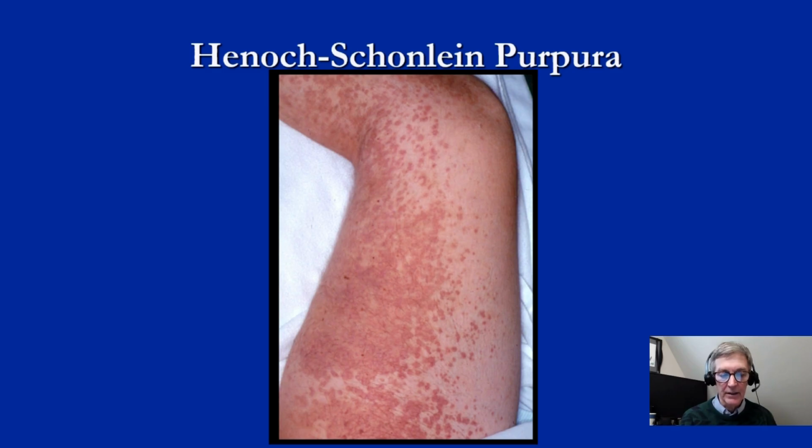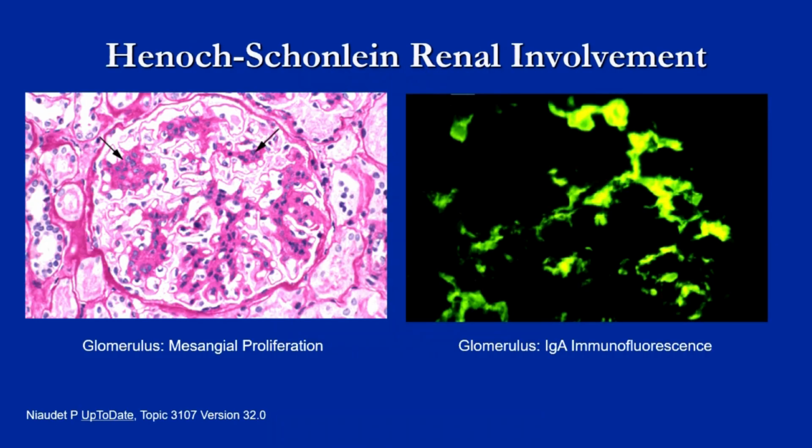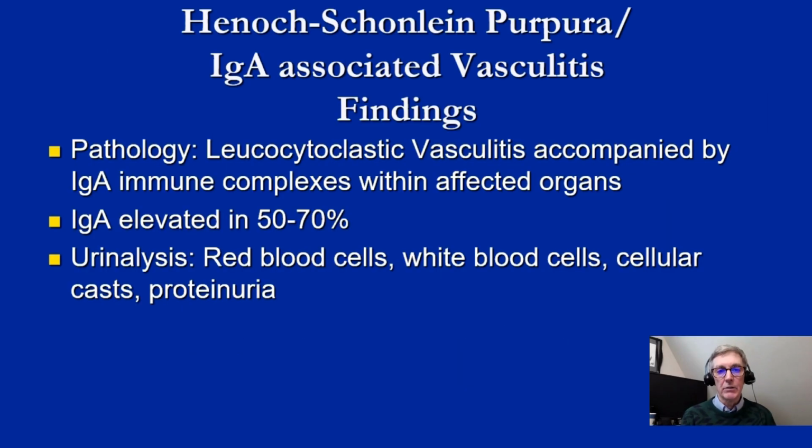Again, a leukocytoclastic vasculitis picture. And this is an example of the mesangial proliferation in a kidney of a patient with Henoch Schonlein purpura. If one does immunofluorescence studies, one will see deposition of IgA in the kidney. Likewise, immunofluorescence of skin tissue shows IgA complexes there also. So the pathological finding is a leukocytoclastic vasculitis accompanied by IgA immune complexes.